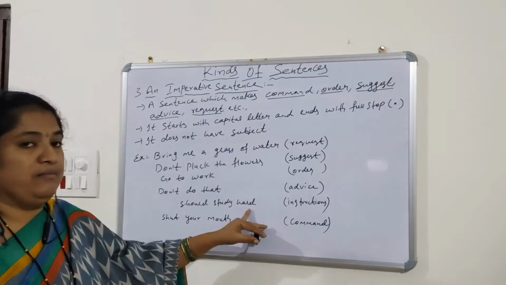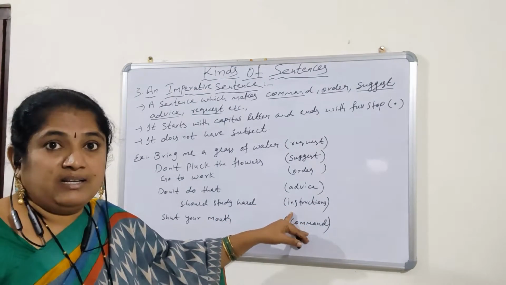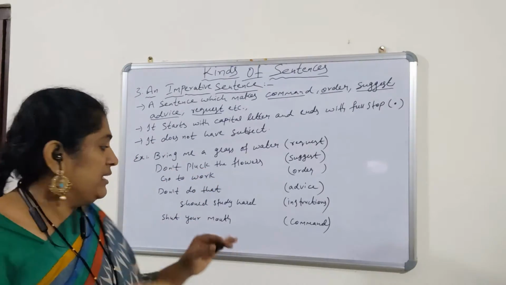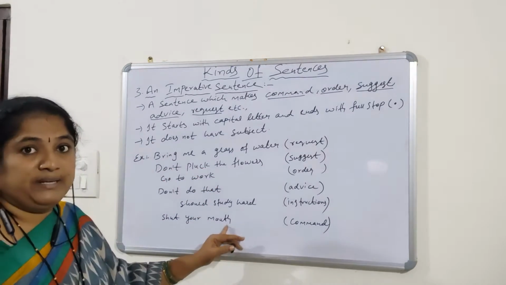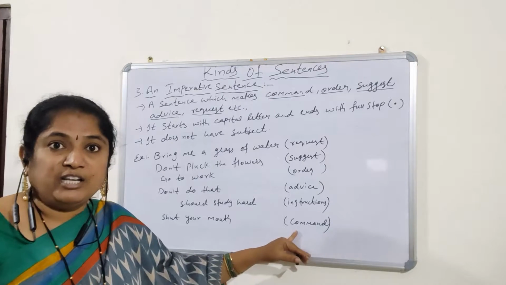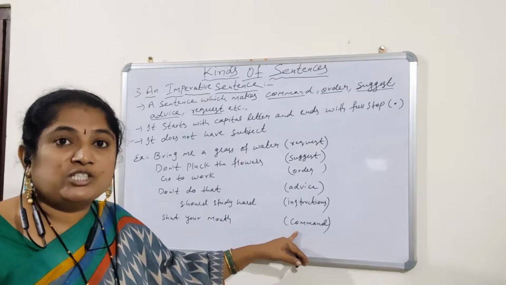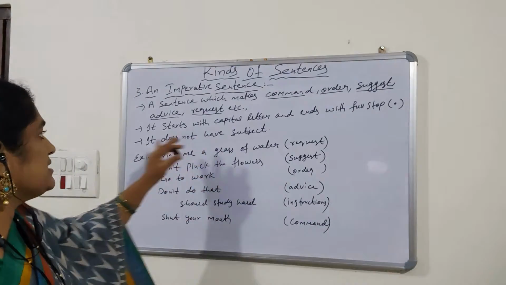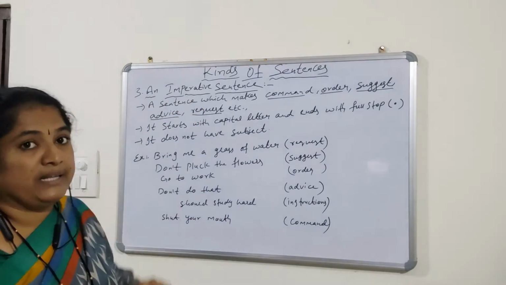Should study hard. It's an instruction to the students, to the children. Shut your mouth. It's a command. When a teacher gives command to the children, she says shut your mouth. So these are the examples of an imperative sentence.